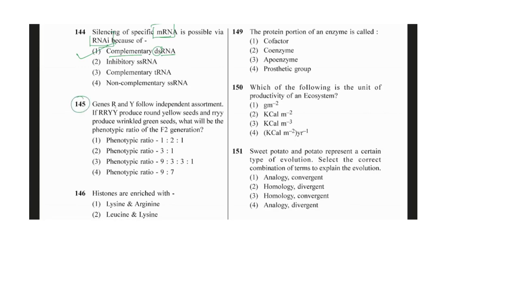And 145 is saying gene R and Y follow the independent assortment. Capital R and capital Y produce the round yellow seeds, and these all small ones will produce the wrinkled green seed. Then what will be the phenotypic ratio of the F2 generation? In the F2 generation, simply we have seen 15:1, or among the 15 only one was recessive and the remaining will be the hybrid or the dominant. Okay, so 9-3-3-1. So this will be the answer.